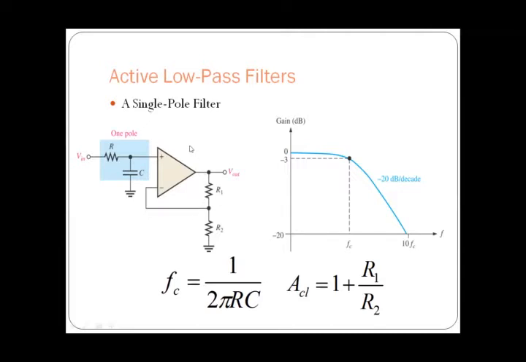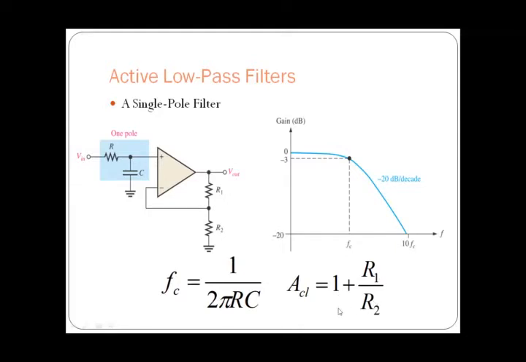Here the op amp is again going to act as a non-inverting amplifier, not a voltage follower, because the feedback is provided, and this gives us the gain of this op amp circuit. So without considering this RC circuit, the gain of this op amp circuit is given by ACL is equal to 1 plus R1 by R2.